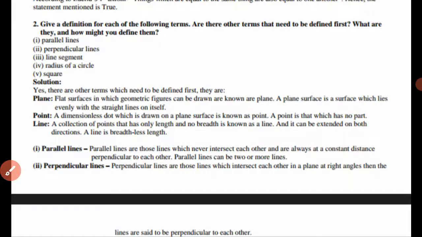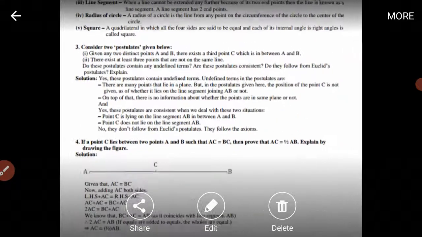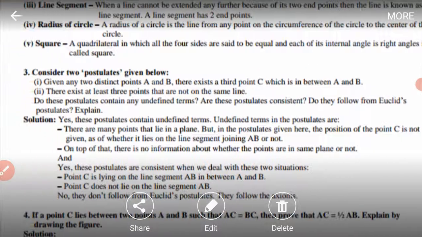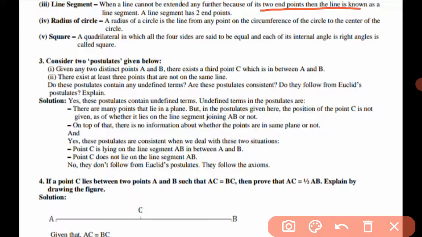Now after this, a perpendicular line. Perpendicular lines are lines which make a 90-degree angle with each other. Now in third part, line segment. When a line cannot be extended any further because of two end points, then the line is known as a line segment.